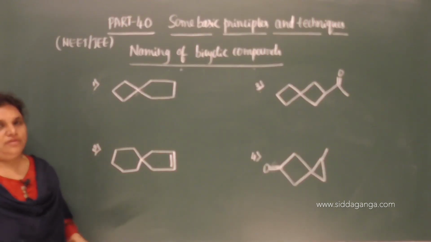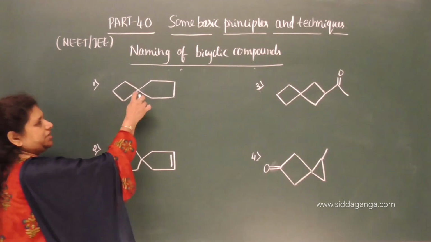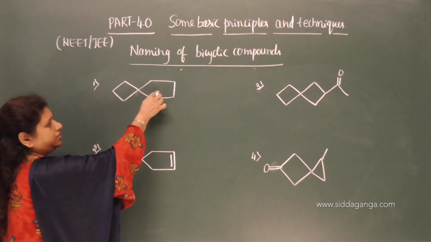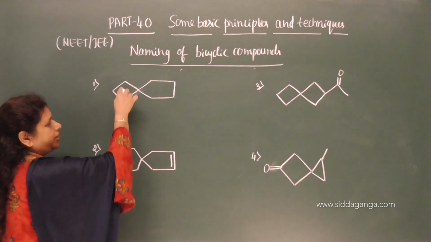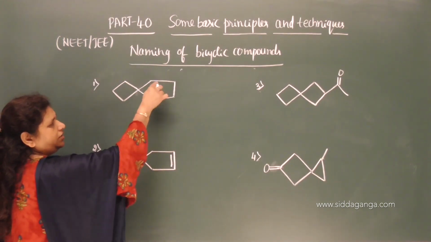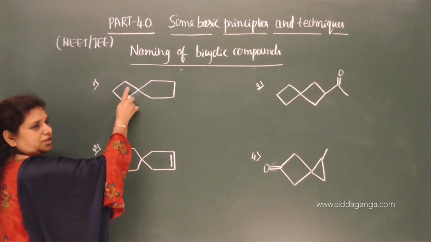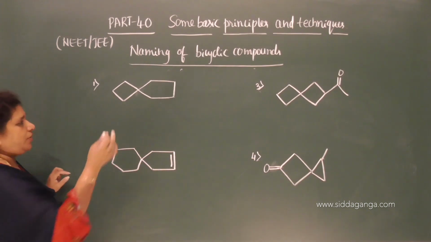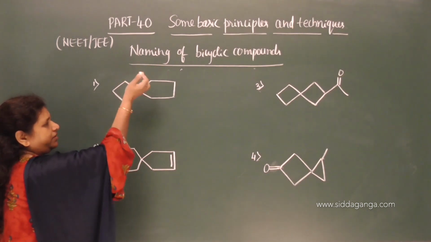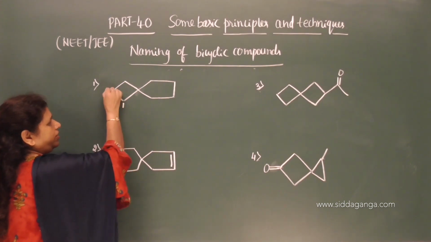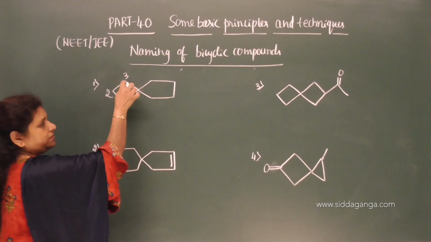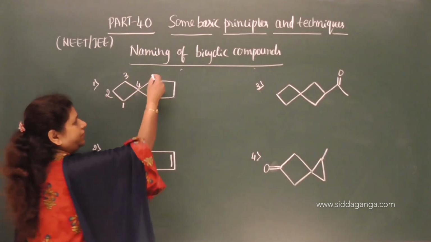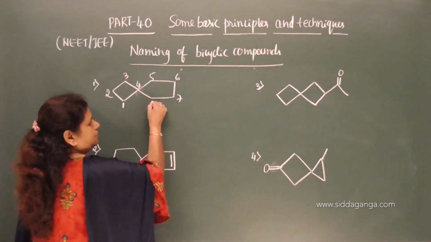So, this is the first one, 2 rings are there, this is the bridgehead carbon. You need to start the numbering from the smaller to the larger ring. Smaller is this containing 3 carbon atoms, 1, 2, 3. This is the larger ring, 1, 2, 3, 4. Therefore, the numbering should be done from this ring. Since there is no substituent and no multiple bonds, you can start from this carbon or from this carbon. So, I will start from this carbon, 1, 2, 3, and it ends with the bridgehead carbon, 4, 5, 6, 7, 8.